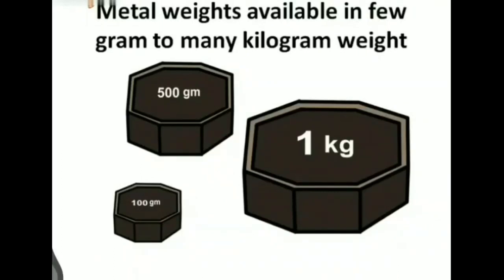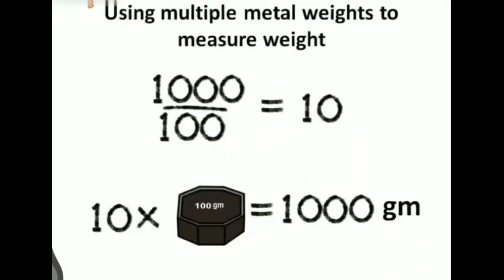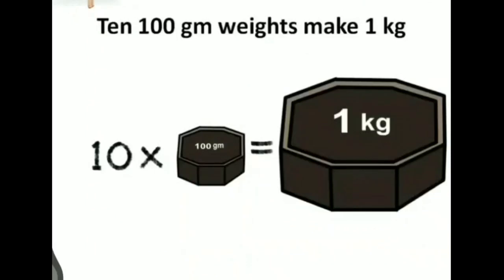Now, 1 kilogram equals 1000 grams. So, we can use different weights to measure 1 kilogram. Like, if we use 100 grams weights, then 1000 grams divided by 100 grams is equal to 10. So, ten 100 grams weights are needed to make 1 kilogram.